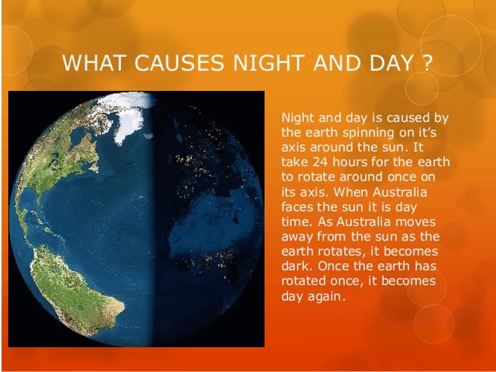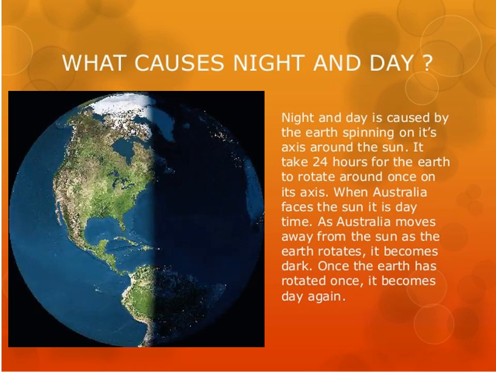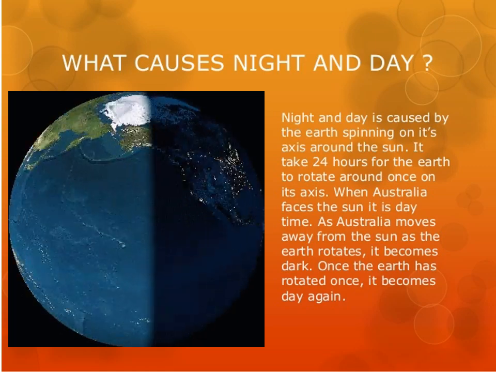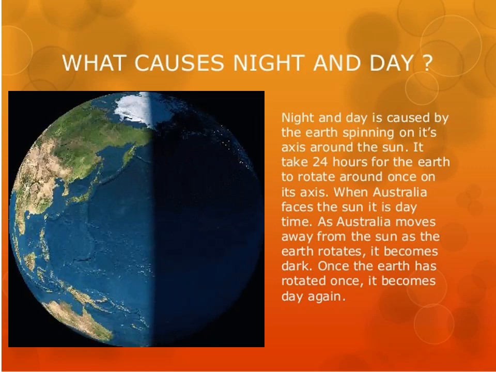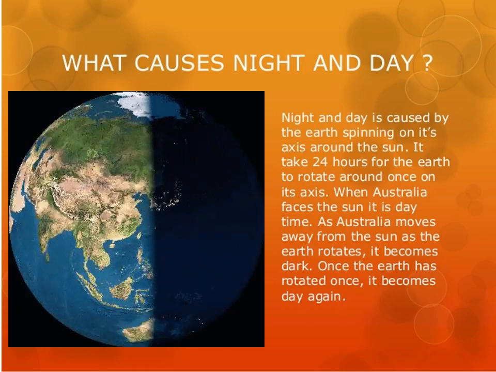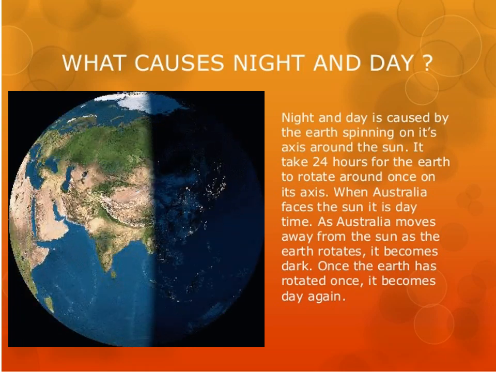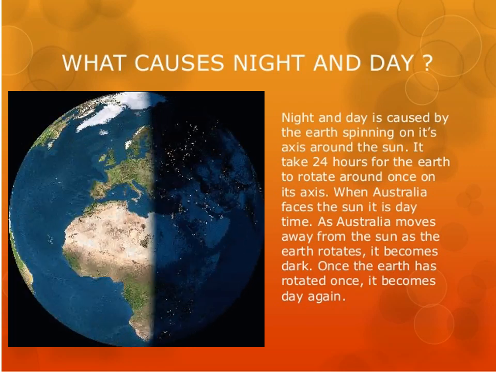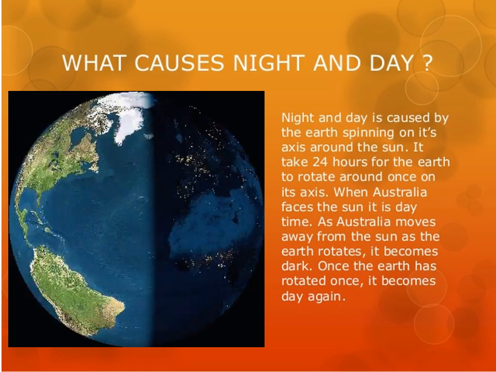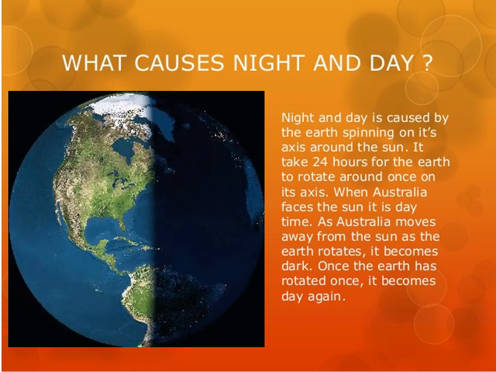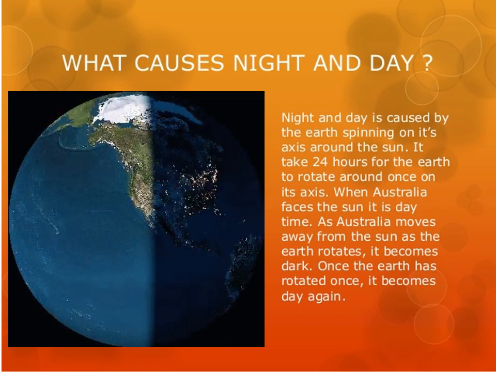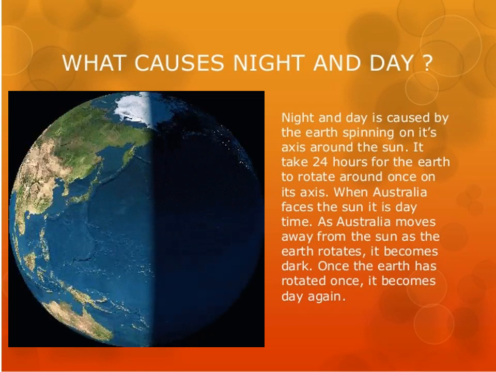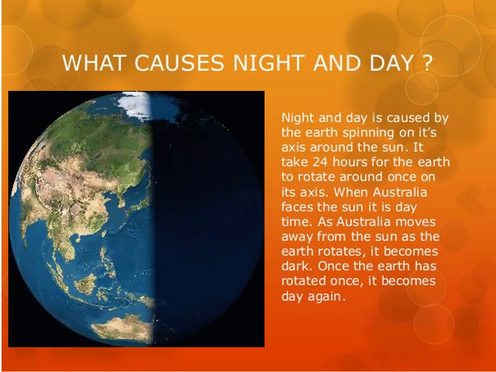The rotation of the earth causes the formation of day and night. Earth is an opaque body. It receives its light and heat from the sun. When the earth rotates on its axis, one half of it facing the sun is in light. The other half remains in darkness. Thus, each part of the earth's surface comes into the sunlight for a certain period and then turns away from it in 24 hours. The lighted part of the earth has day and the other half in darkness has night. This is how days and nights are formed.